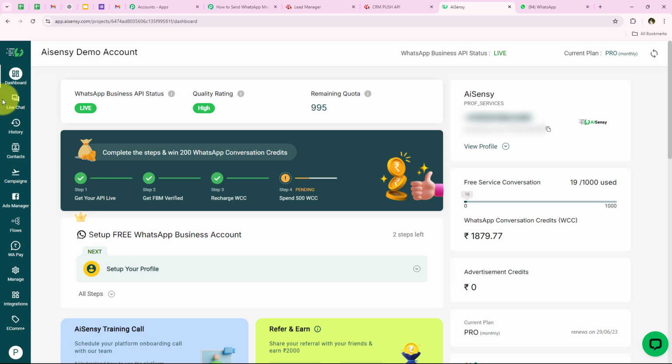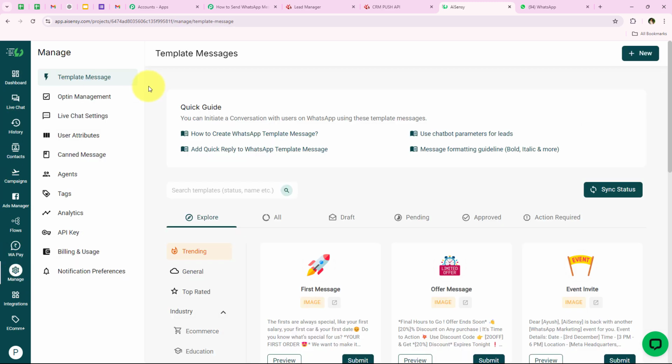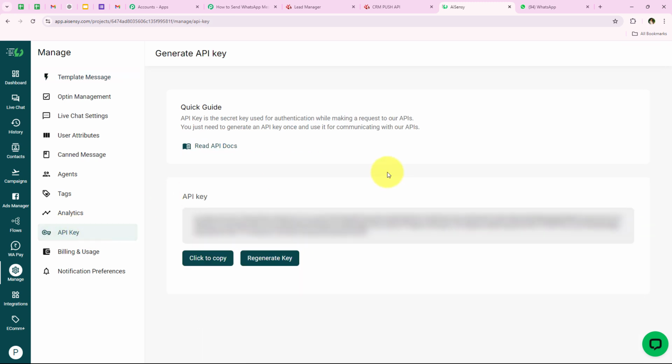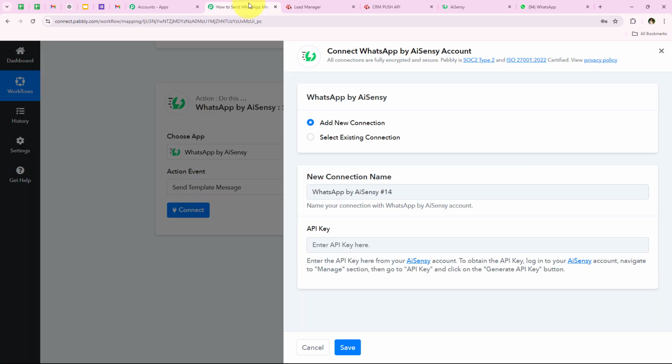So now what we are going to do is we are going to go on the left sidebar and then manage. And as soon as we open the manage, again you can see over here is the button of API key. So we're going to go on this, and as soon as we go on this, yes, you can see over here is my API key. So I'm going to copy this key and then we are going to paste it right over here in our workflow.